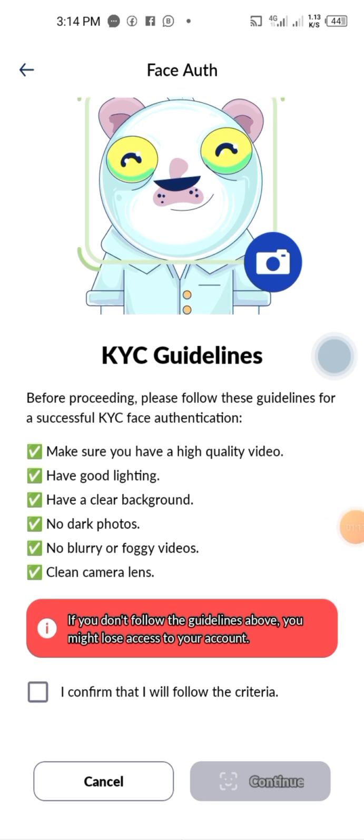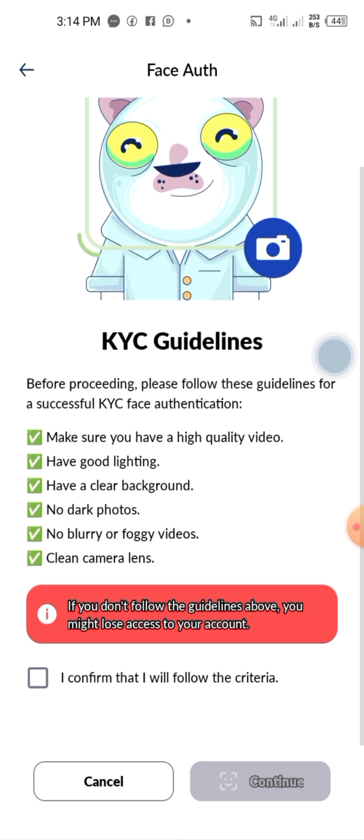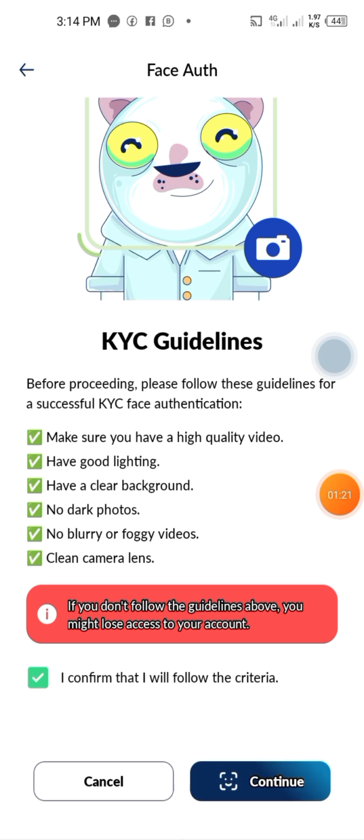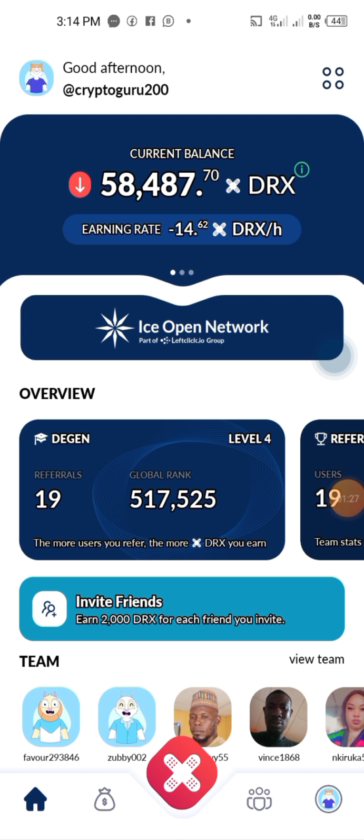If you don't follow the guidelines above, you might lose access to your account. All right, so you have to be careful while doing this. Then you mark right here, "I confirm that I will follow the criteria." Then you tap, let's continue with the KYC.